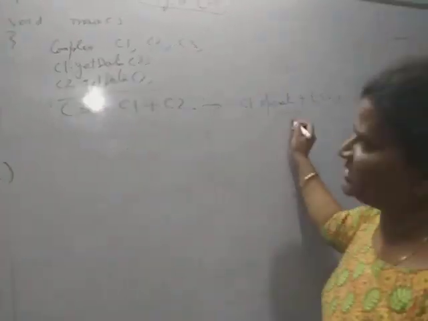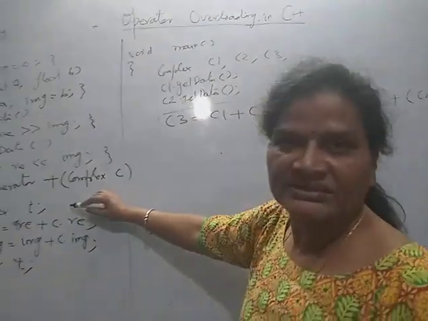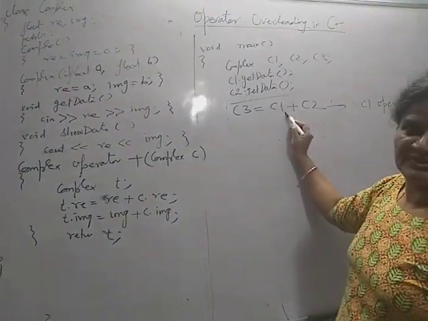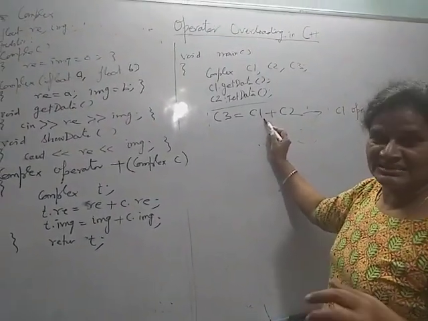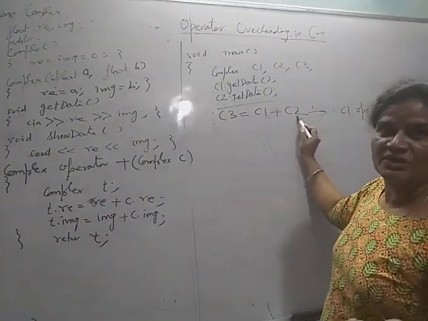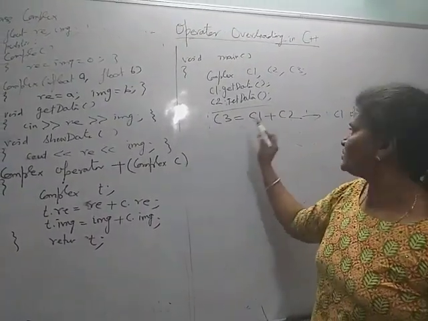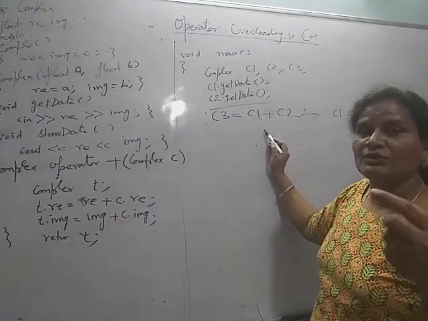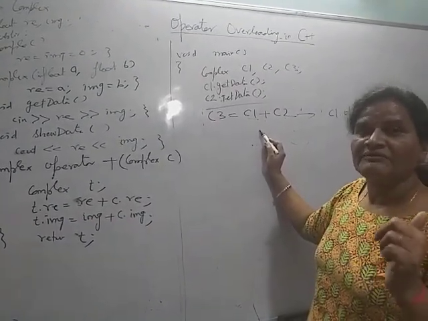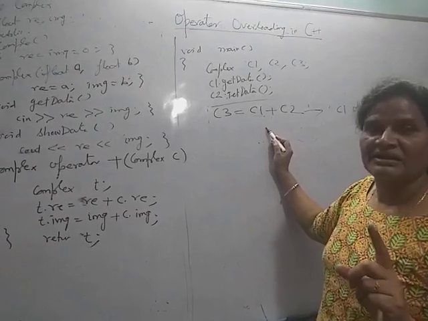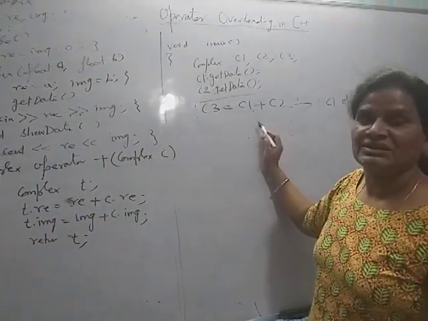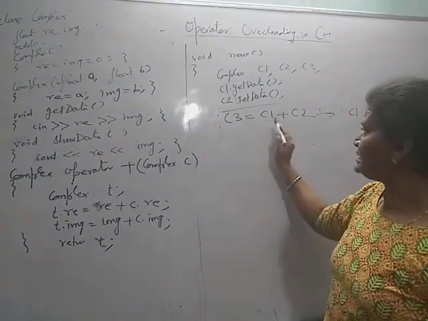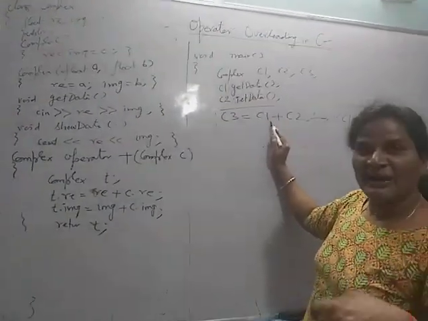In this way this function is called, and the temporary object T is created, and the C1, the left object, is passed implicitly in calling any function, and the right object is passed explicitly because this is a binary operator, so it is taking 2. Previously I overloaded the unary operator, where there is a single operand which is passed implicitly, so the argument part is empty, no argument. But here I am overloading the binary operator.